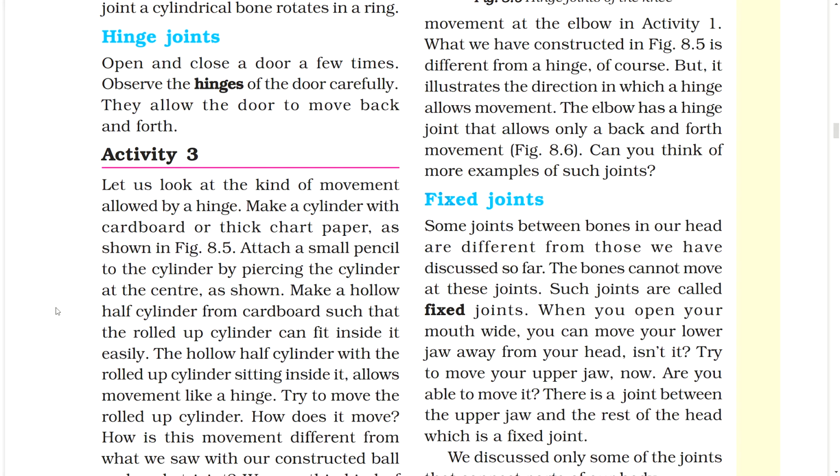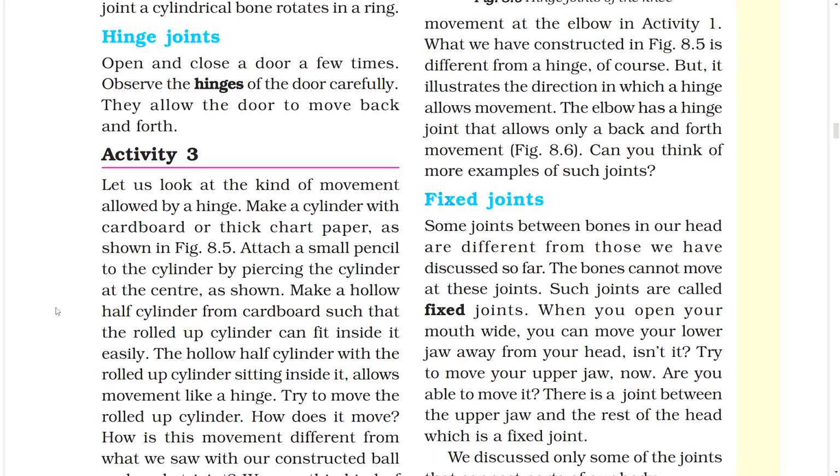Activity 3. Do this. Let us look at the kind of movement allowed by a hinge. Make a cylinder with cardboard or thick chart paper as shown in the figure. Attach a small pencil to the cylinder by piercing the cylinder at the center as shown. Make a hollow half cylinder from cardboard such that the rolled up cylinder can fit inside it easily. The hollow half cylinder with the rolled up cylinder sitting inside it allows movement like a hinge.